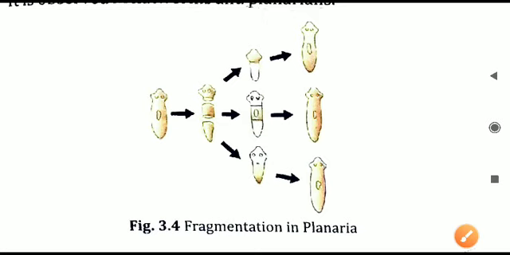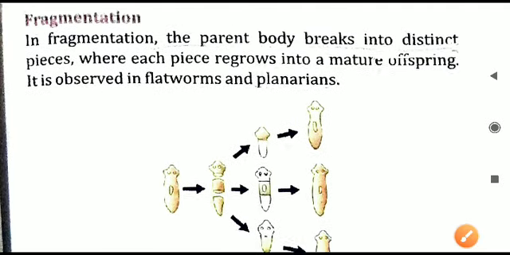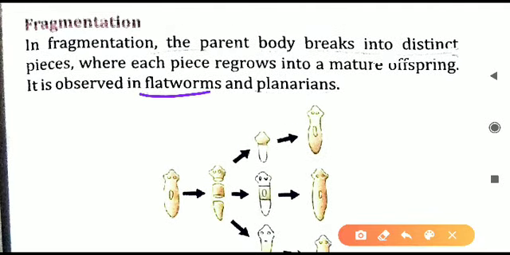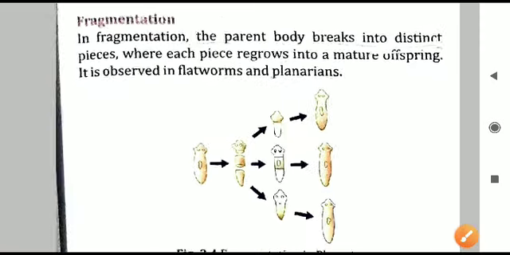The name of the organism you have to learn: it is observed in planaria. This is a lower organism. This is what is given here. Flatworms also do so and planarians also do so. So planaria you can learn, that is fragmentation.